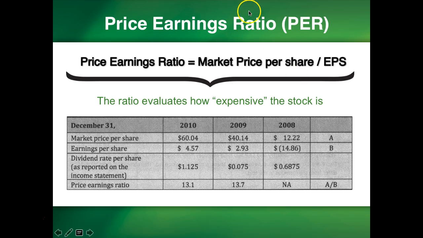Price-earnings ratio is computed as market price per share divided by earnings per share. The ratio measures how the market price compares to the earnings per share, or how expensive a stock is. As a benchmark, you can use 15 or less as a favorable ratio. Some people use 20. So if a stock has a price-earnings ratio of 15 or 20 or more, then you will consider the stock to be expensive.